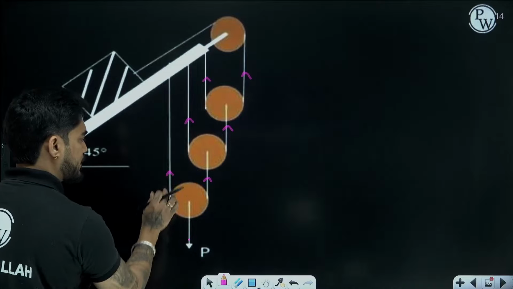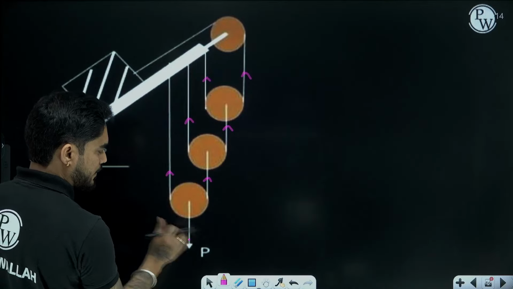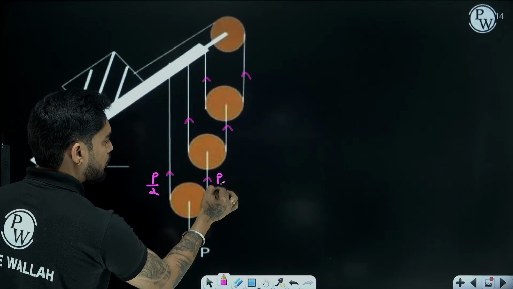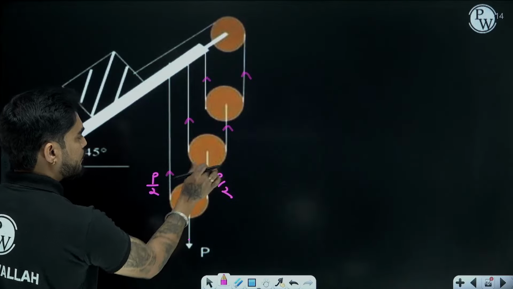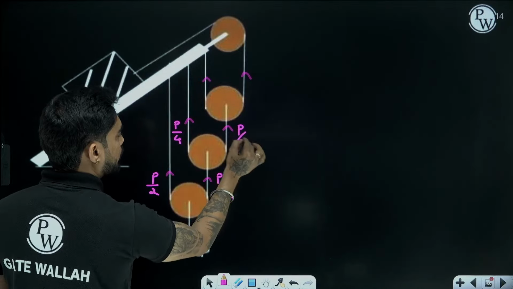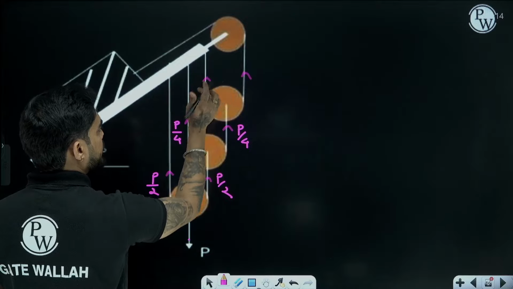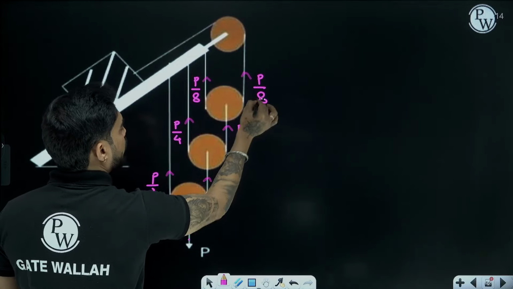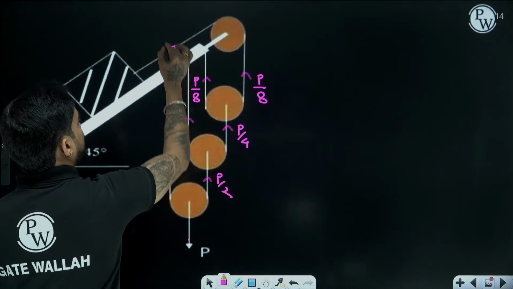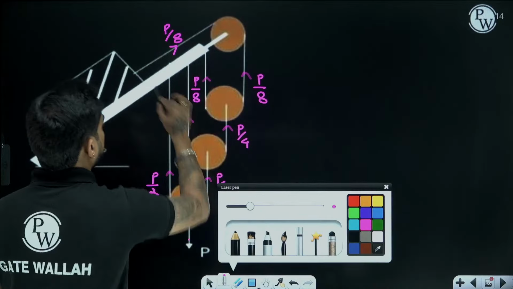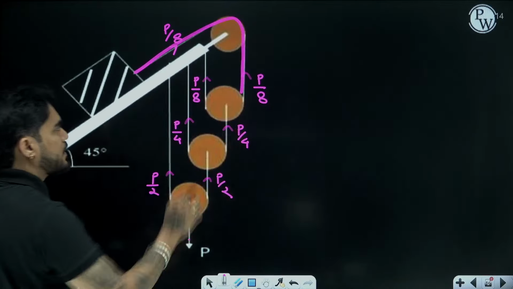What will be the force here? If this is P, it will be P by 2, P by 2. If this is P by 2, P by 4, P by 4. If this is P by 4, this is P by 8, P by 8. So how much will be here? P by 8, no? Yes.